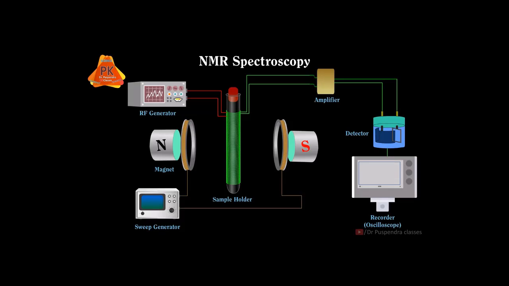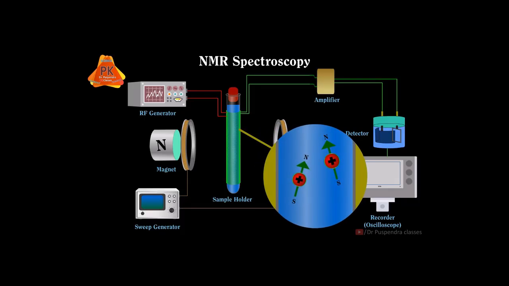Now coming to the working of this NMR instrument. First we will put the sample in the sample holder, and the sample must be present in the form of solution. If we are talking about 1H NMR or proton NMR, in that condition the sample must contain protons or a set of protons.